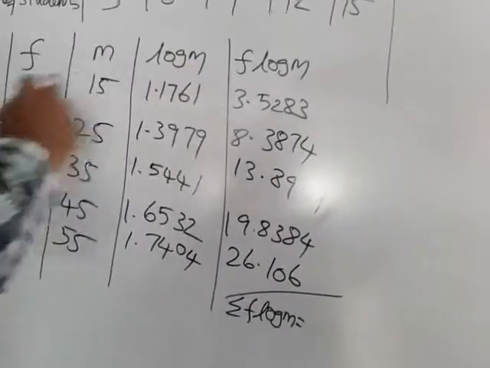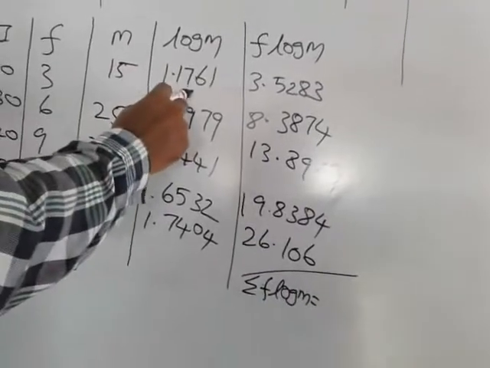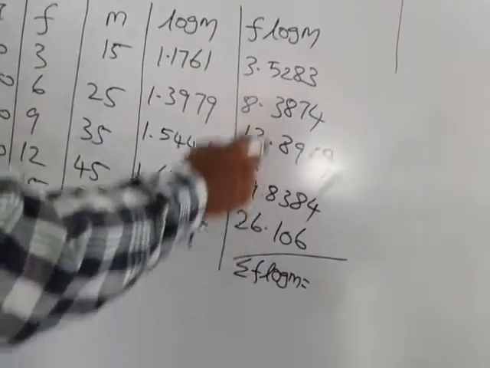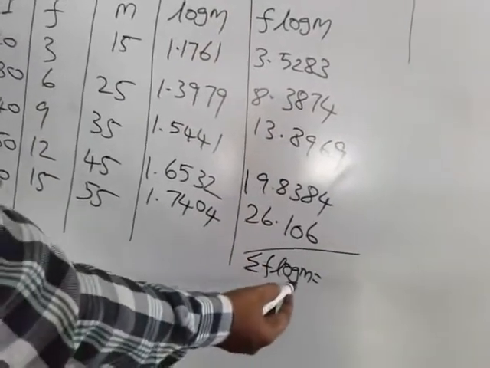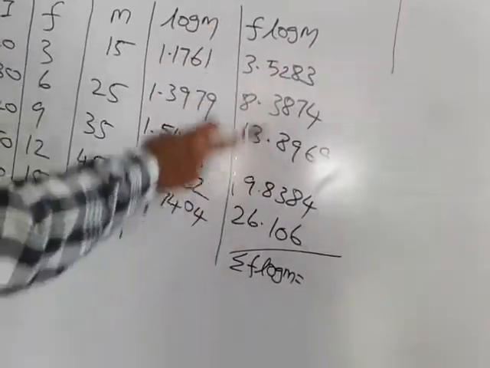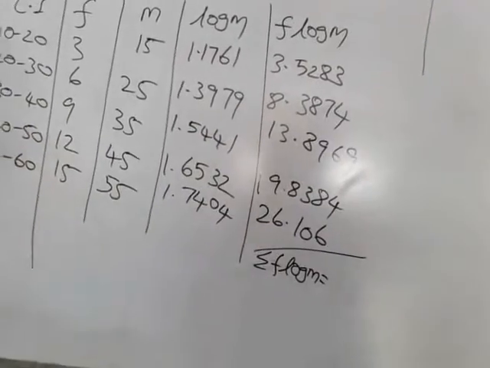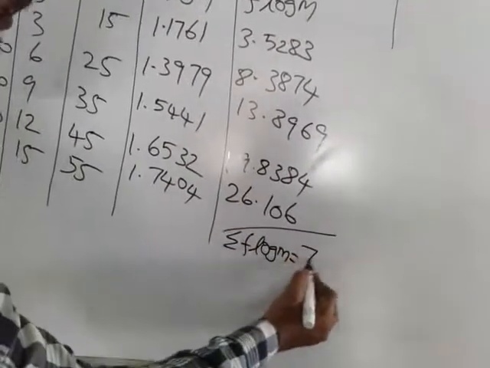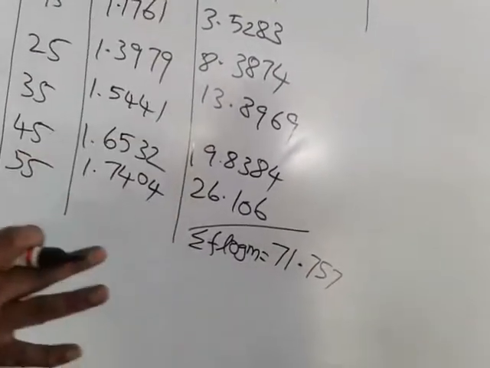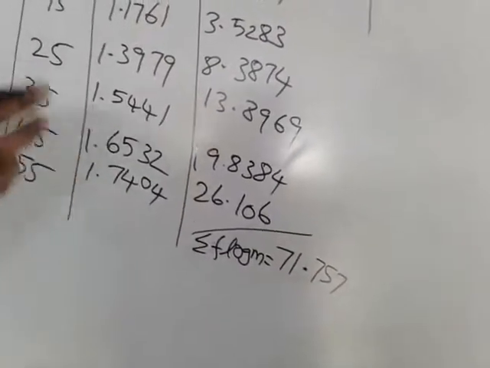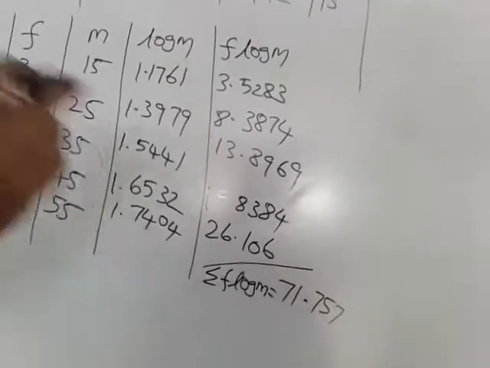After finding f into log m, the multiplication of f into log m, you write the sum of all the f log m values. That means summation f log m, find the total of this. Just add all the values. If you add this, we get 71.757. Check all the values. Don't copy it directly. Calculate each value on the scientific calculator and add.